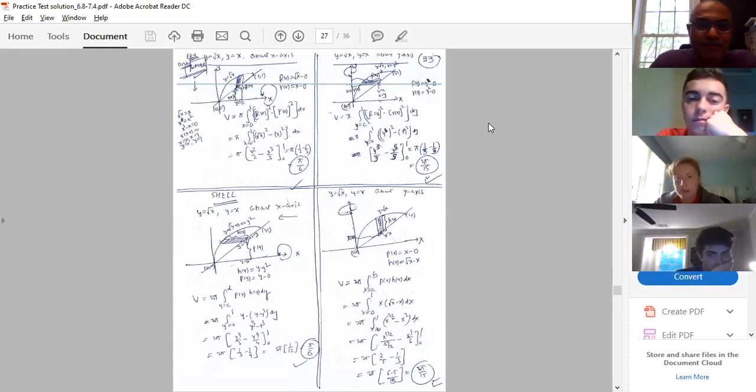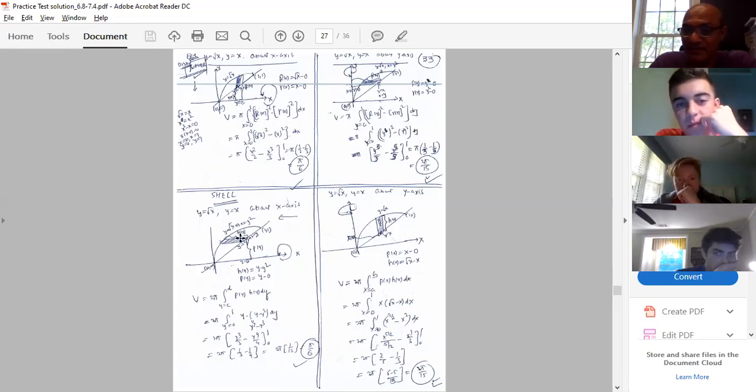So let's go for this one now. Now, cell method. Axis of revolution is this one. That means I have to have a strip parallel to the axis of revolution because that's what this method demands. So horizontal strip means integration with respect to y.